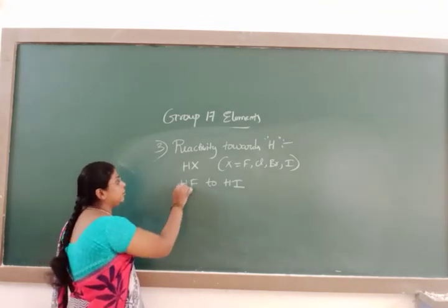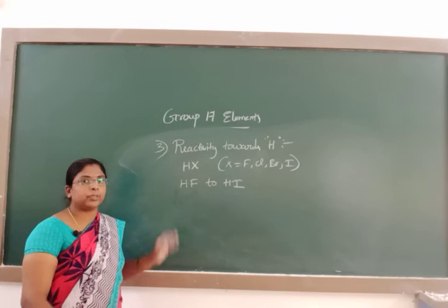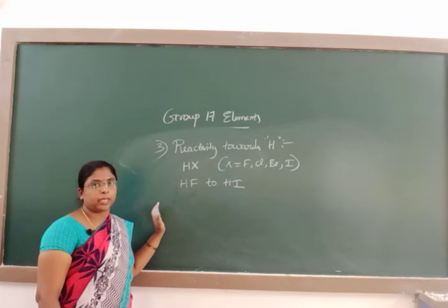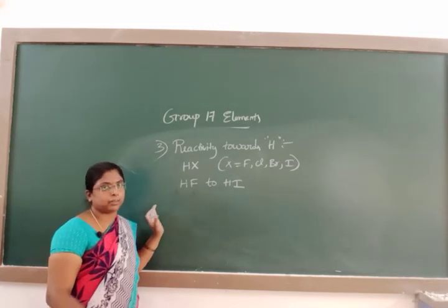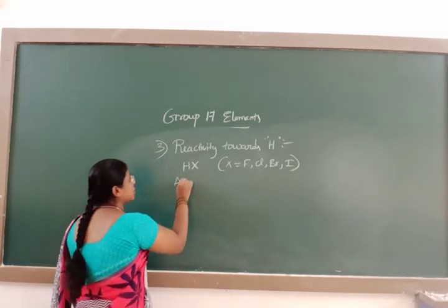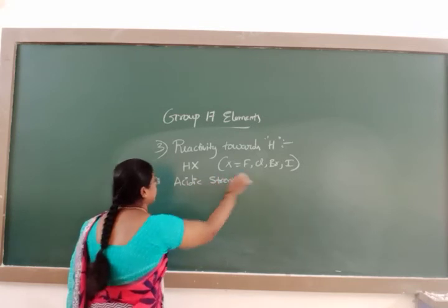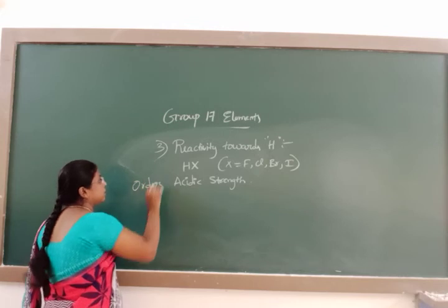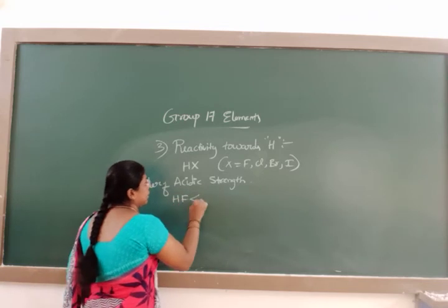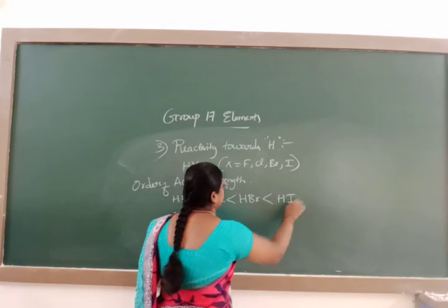These hydrogen halides, HF, HCl, HBr and HI, react with water to form acids. Looking at the order of acidic strength of these hydrogen halides, HF, HCl, HBr and HI, which is more acidic?